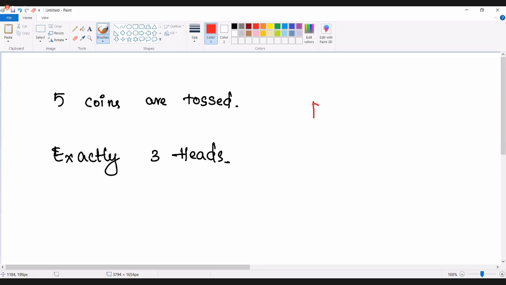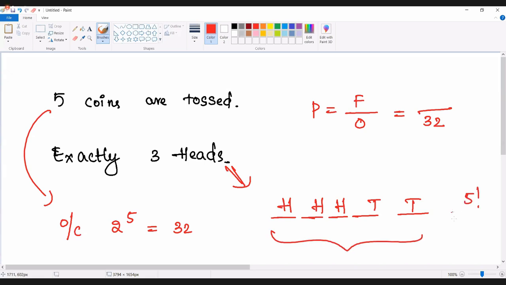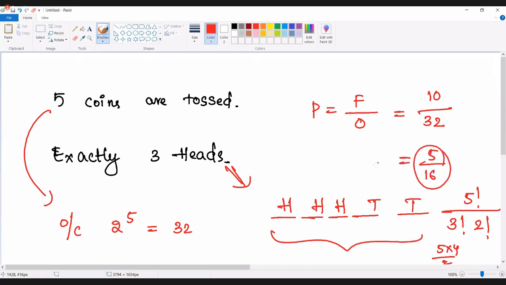First of all, probability is equal to favorable cases by outcomes. We are throwing 5 coins, so the total outcomes will be 2 power 5, which is equal to 32. What is the favorable case? We have to get exactly 3 heads. Exactly 3 heads means out of the 5, 3 must be heads and the remaining 2 must be tails. In how many ways can we arrange? 5 factorial divided by 3 factorial into 2 factorial. Simplifying, 5 into 4 divided by 2 is 10. So 10 by 32, or we can write it as 5 by 16. That's your answer. That's how we can solve it.